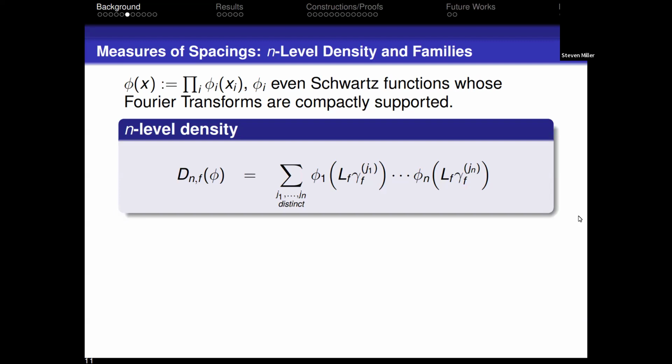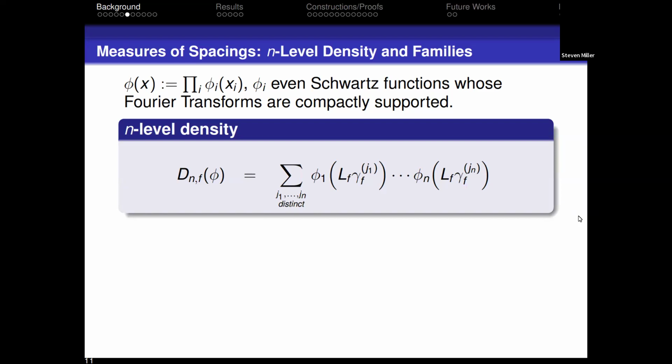And what you do is you take some nice test function, so it's going to have rapid decay, all of its derivatives will have rapid decay, any type of convergence you need you'll have, and you basically scale the zeros so that they have mean spacing 1 near the central point. And so now the main contribution is going to come from the zeros near the central point.